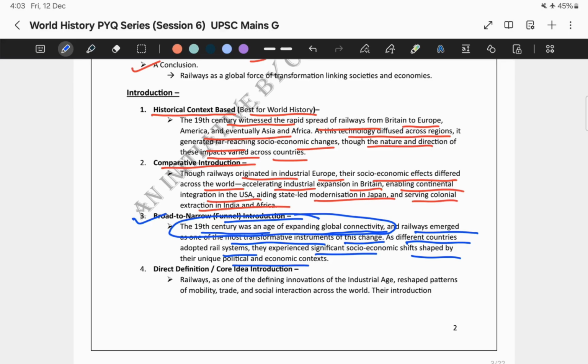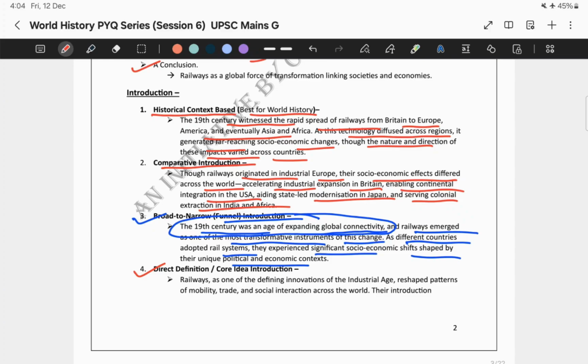And as I discussed, this type of introduction works because you are setting up the context directly at the beginning of your answer. The third and last type of introduction is the simple, direct definition or core idea. That means you are directly defining what the context is all about.